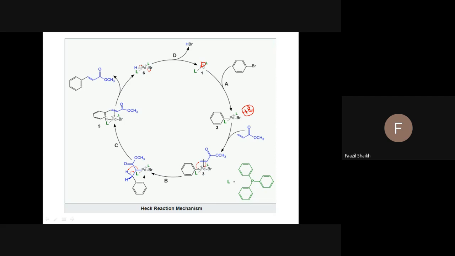You see this bond, you can zoom in on your mobile also. This bond migrates to the position which has less crowding, that is the terminal position, and therefore a palladium vacancy is created. Hence, there is formation of a bond with the other carbon of the alkene.